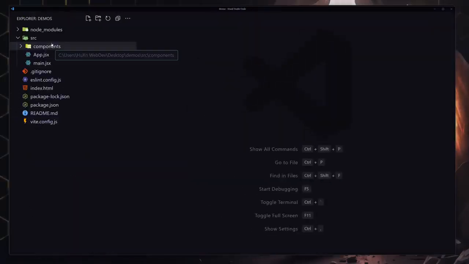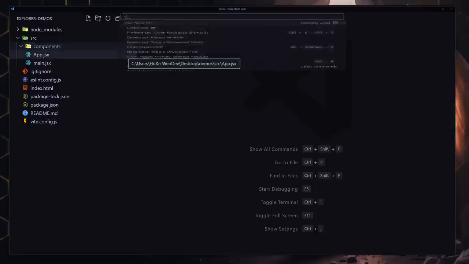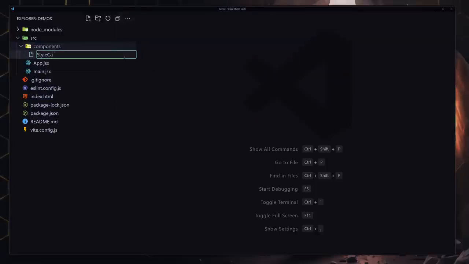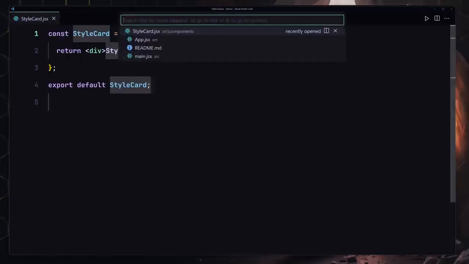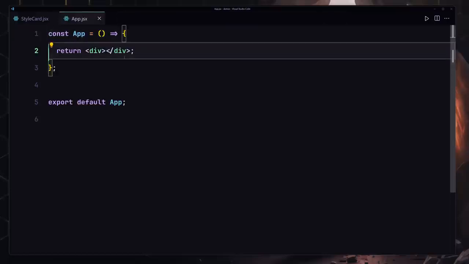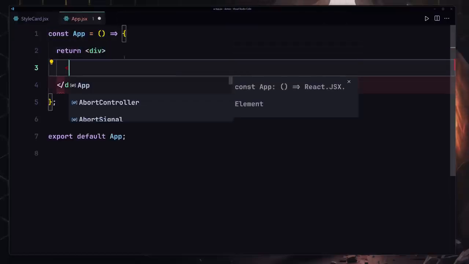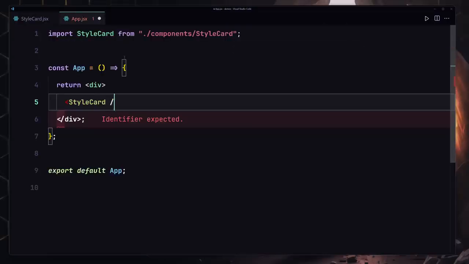So now let me just go ahead and create my component right here. I'll start by defining the StyleCard.jsx component. Let's just use our RAFCE, go back to my app component, and inside there we are going to be registering our style card, like so.